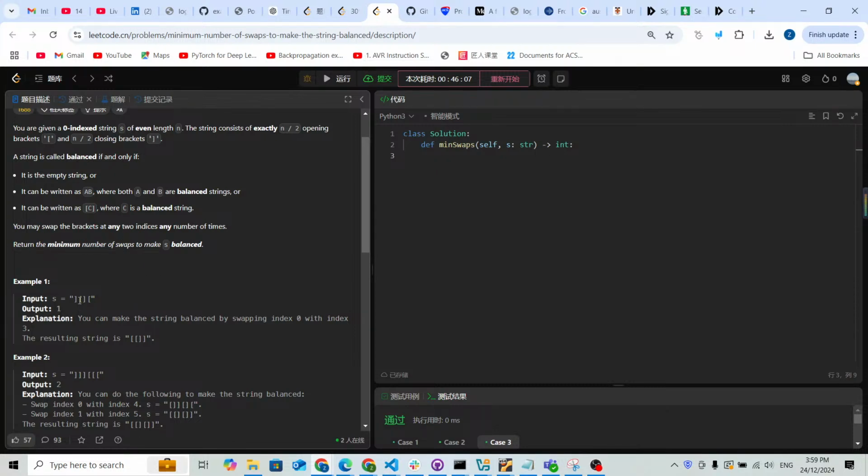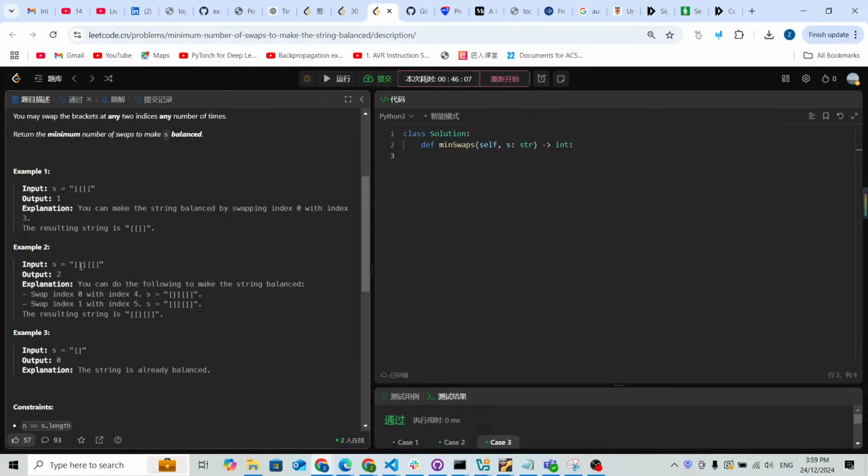For the first one, in the middle, this is open and closing brackets. It is okay. We don't need to count it, but there's one closing bracket from the beginning with no open, and then at last there's an open bracket. This means we're going to have one swap. So one swap is okay. We can make the swap from index 0 with index 3. It's going to be one swap, and we're going to return 1.